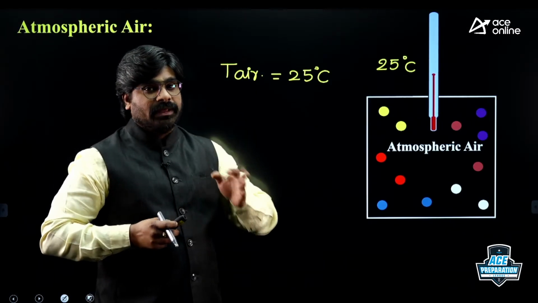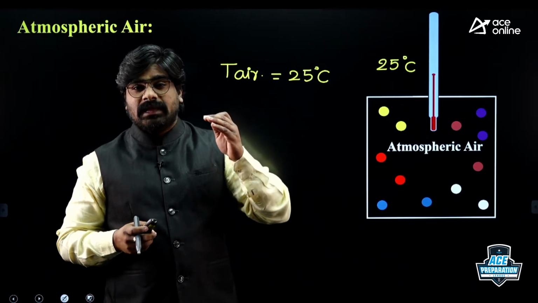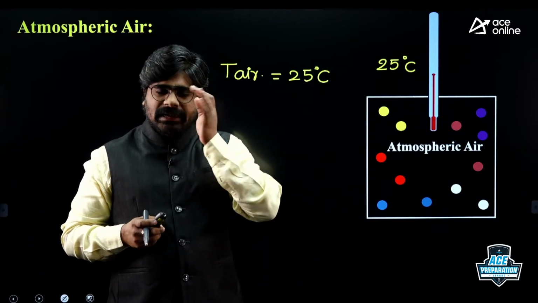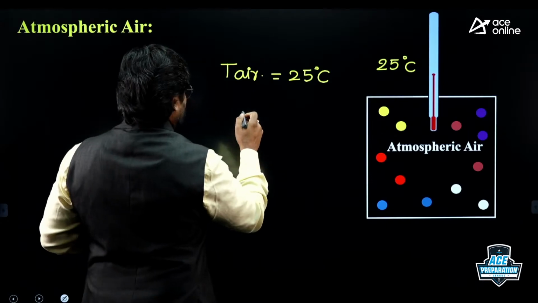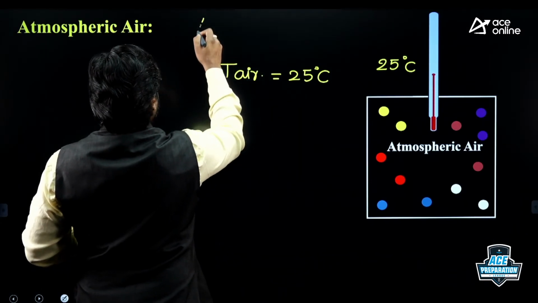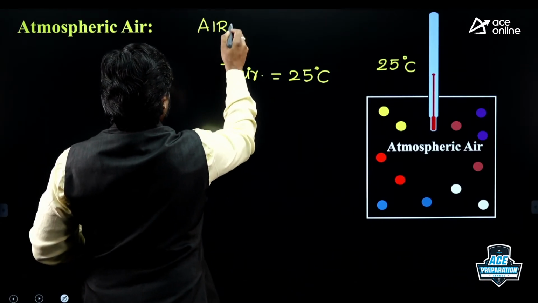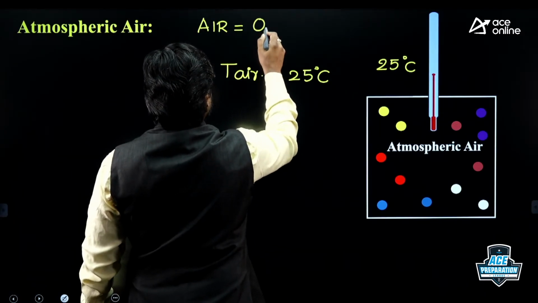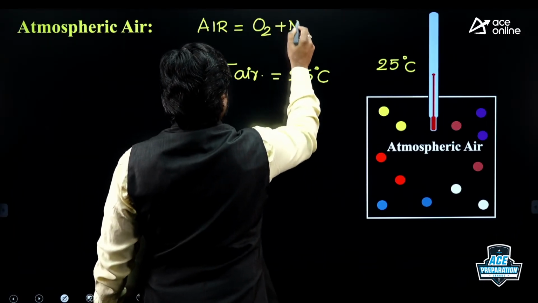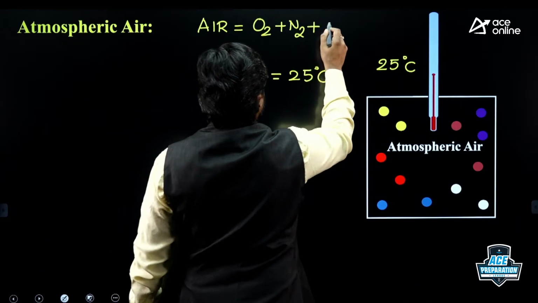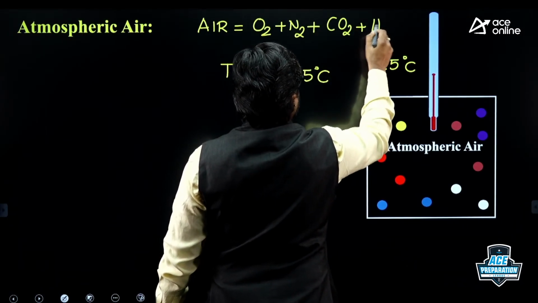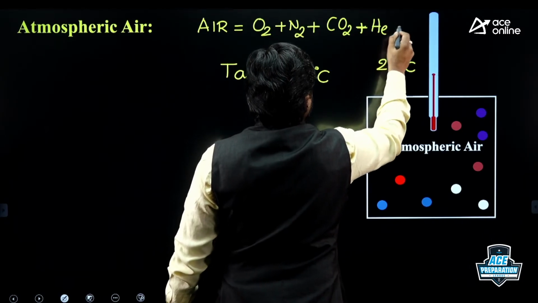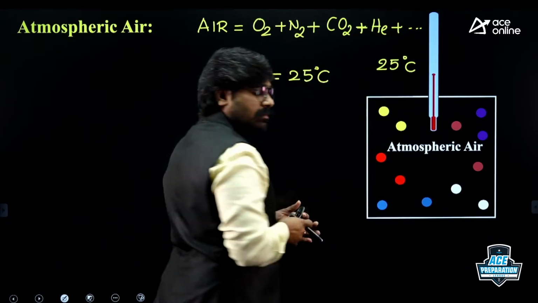But what is actually atmospheric air, or simply air? It is a mixture of different gases: oxygen, nitrogen, CO2, helium, argon.